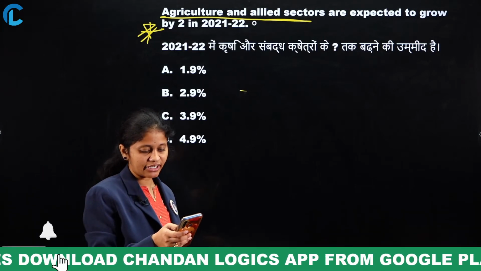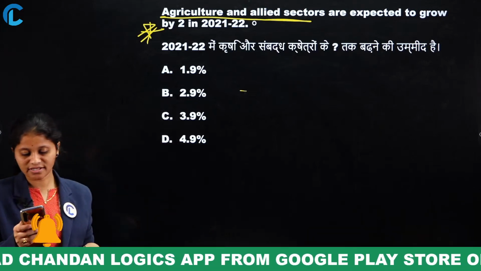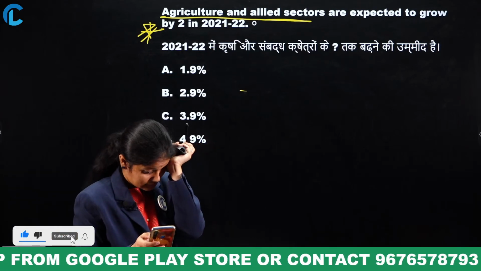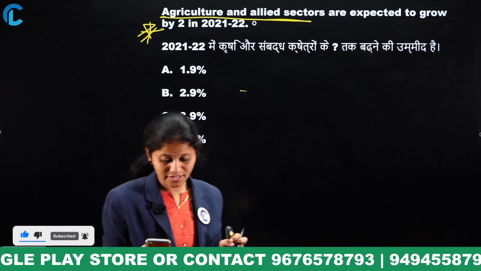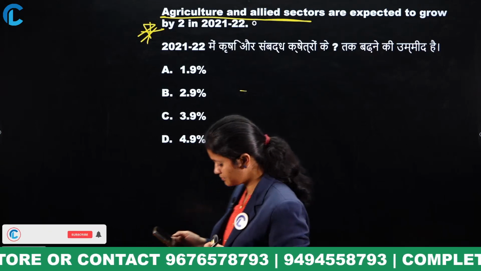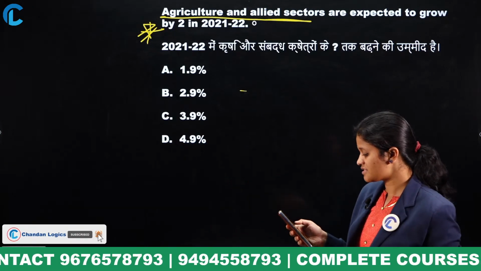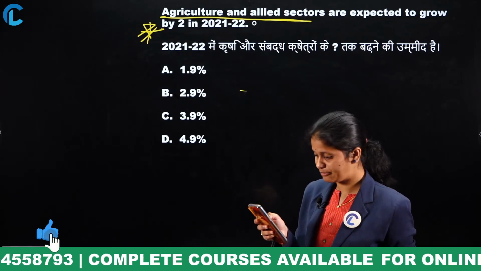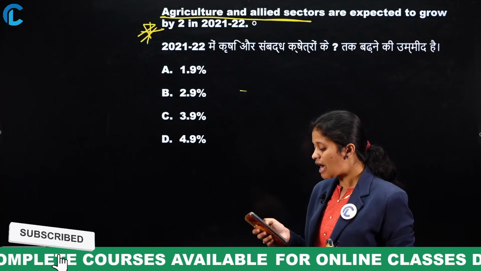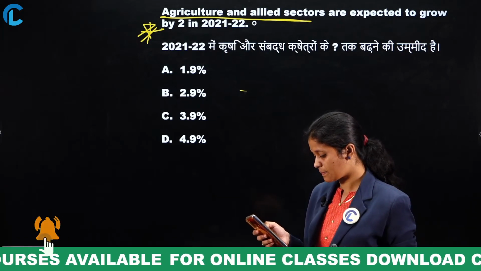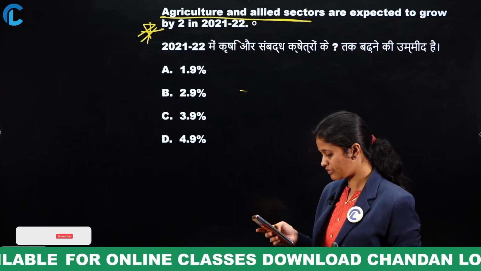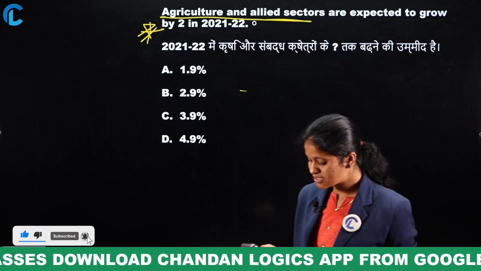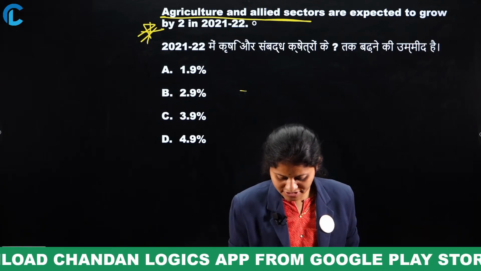Yes, make it quick and try to answer in the comment section. Option D, 4.9%. Option C, 3.9%. 4.9%, 2.9 percentage. Agriculture and allied sectors. Yes, option C and even option B, 2.9 percentage.